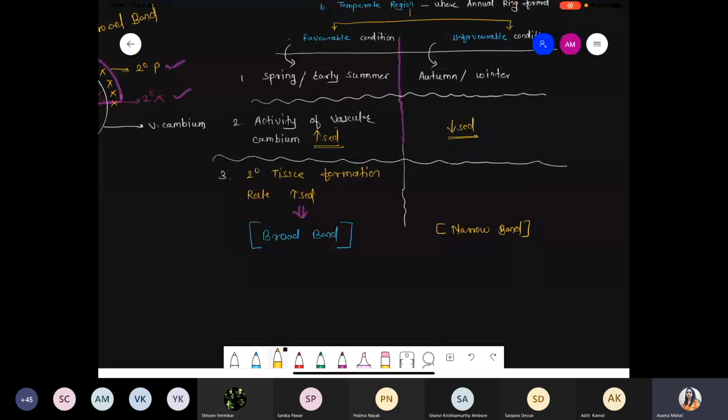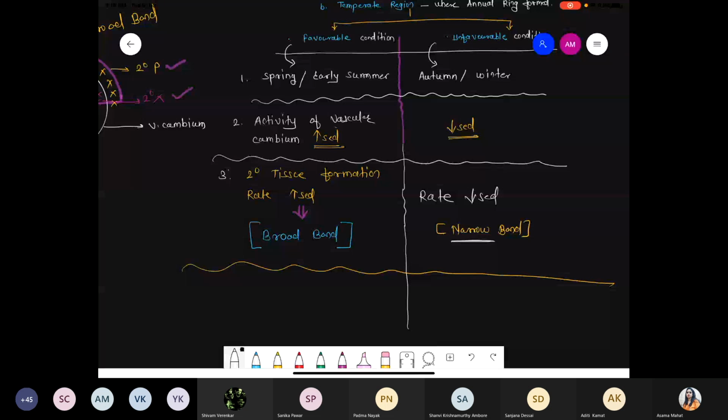Just quickly check the broad band and the narrow band. Because everything is good, under favorable condition, the secondary tissue formation rate is more, and ultimately the band of the secondary tissue area is quite broad. That's why we say they form a broad band. And when you compare this with unfavorable condition, under the unfavorable condition the secondary tissue formation rate decreases, and if the rate is decreased, ultimately they form a band that is simply called the narrow band. Got it? Clear?